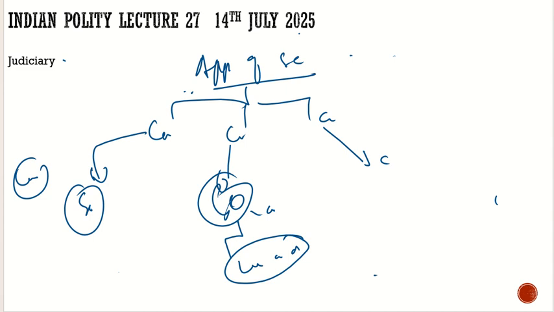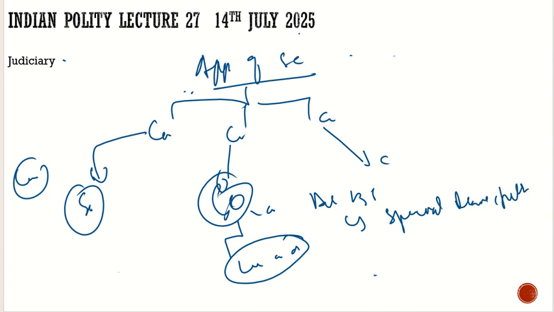Now the question may come to your mind, what if the High Court refuses to give this certificate? For that, we have Article 136. What does Article 136 say? Article 136 says, what if the High Court does not issue the certificate? The Supreme Court can be approached by the petitioner using the special leave petition.